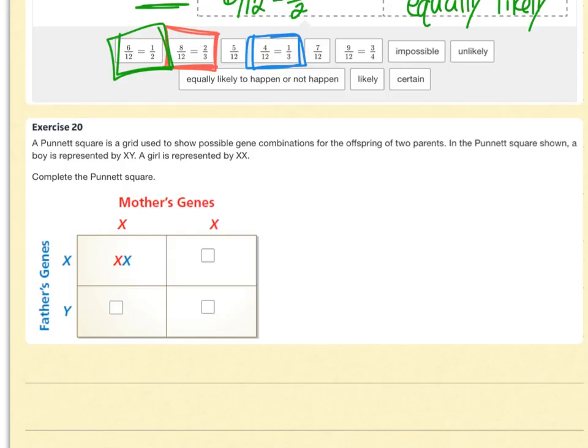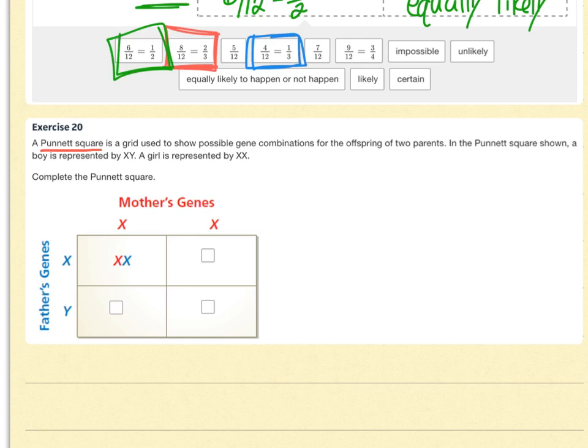Now, number 20 may be one of my favorite problems of the entire school year. I love Punnett Squares. I liked taking biology in high school. I took biology when I was in college as well. And I don't know if you guys have worked with Punnett Squares before. Maybe you have in science. But a Punnett Square is used to determine the likelihood of a baby's genes, or an offspring. It doesn't have to be a human baby. It could be any animal or plant. And so what they do is they take the genes from the mother and father, place them on the sides of the table, and then they fill in the boxes appropriately.